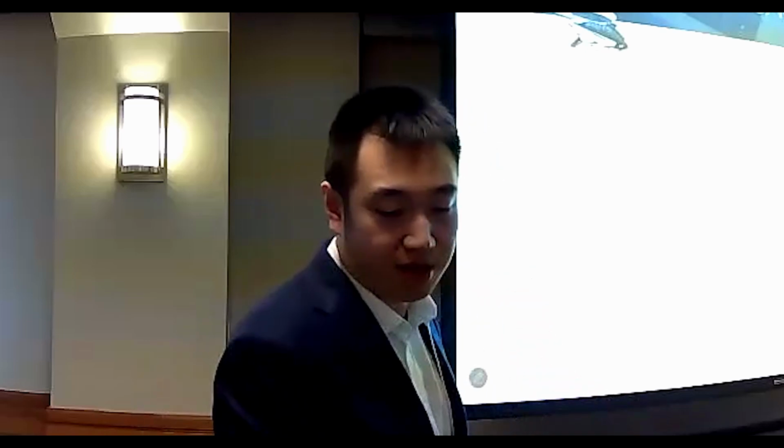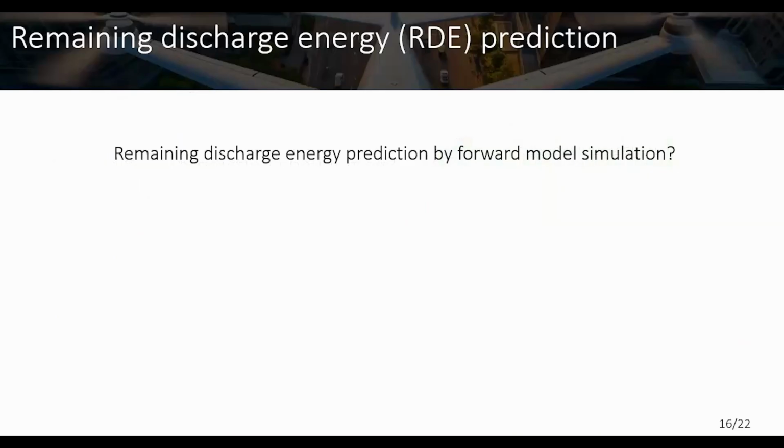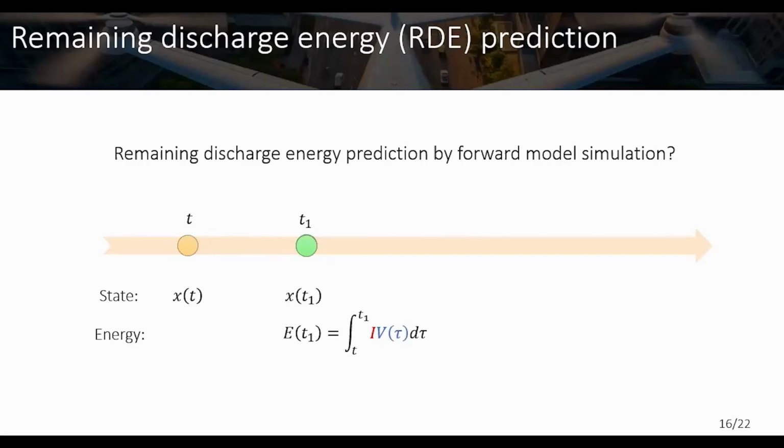Naively, because we need to predict the battery's future behavior, we can consider a simple methodology, for example, model forward simulation. Consider that the battery's present state is xt. Then you can forward simulate your battery dynamic model to predict the remaining energy from t to some future time t1. And you can keep doing model forward simulation until the end of discharging time is reached. This remaining discharge energy is the integration of the current times voltage from the present time t until the end of discharge time.